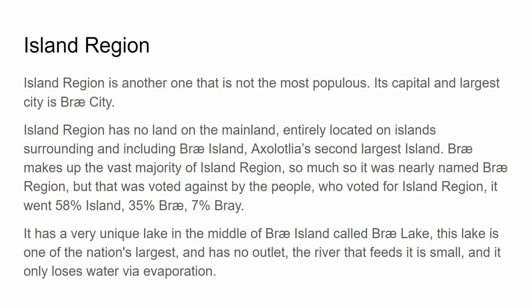It has a very unique lake in the middle of Bray Island called Bray Lake. This lake is one of the nation's largest and has no outlet. The river that feeds it is small, and it only loses water via evaporation. Also meant to put soaking into the ground, but I just didn't.